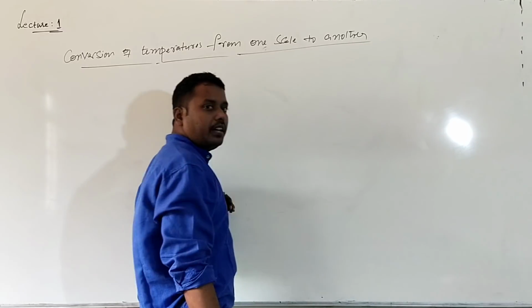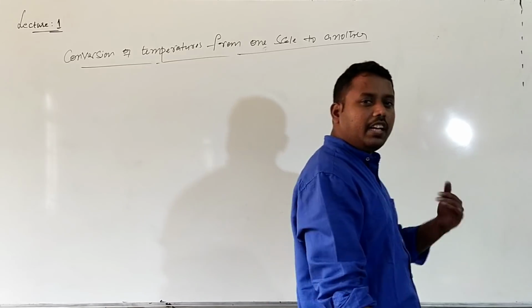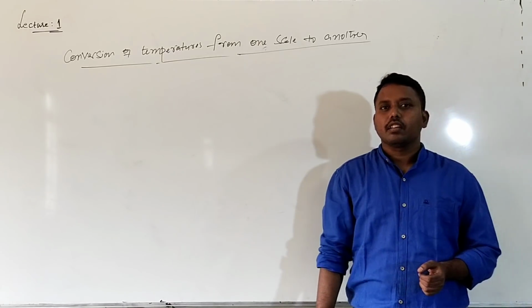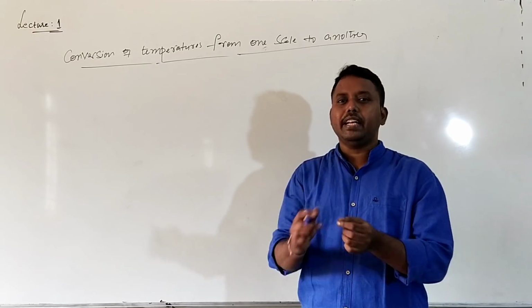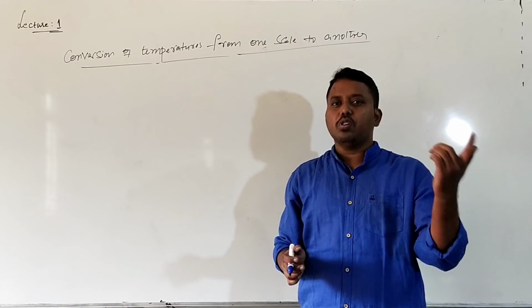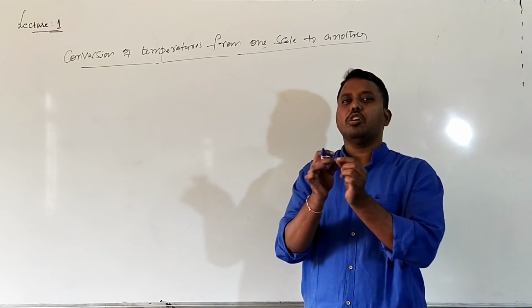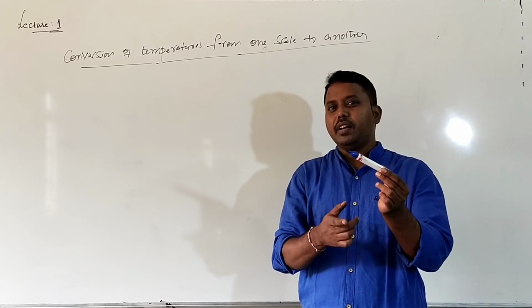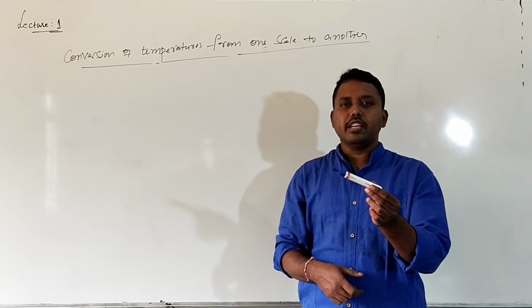So always remember, whatever scale you use, for example, take a one meter scale with calibration in centimeters, and one more scale with calibration in millimeters. If I want to measure any object's length using a centimeter scale or a millimeter scale, the answer will be the same.